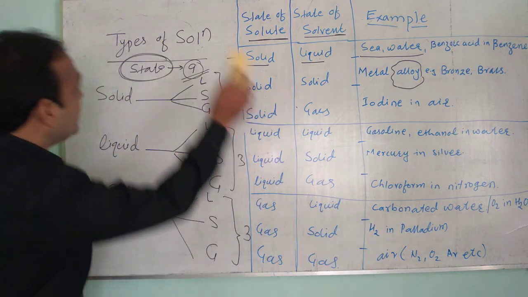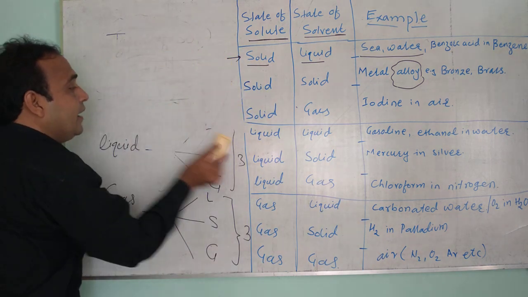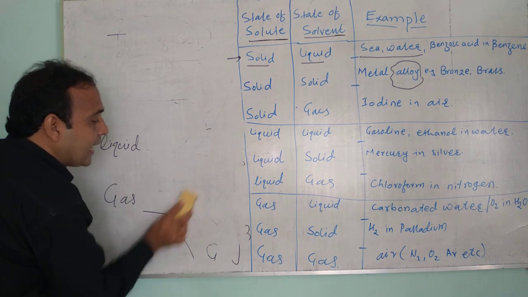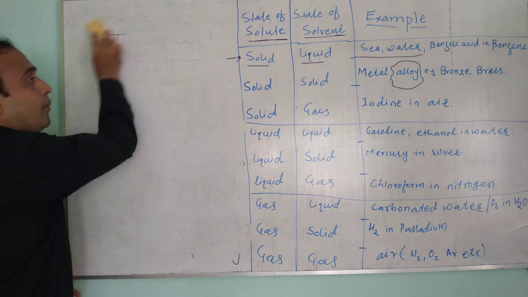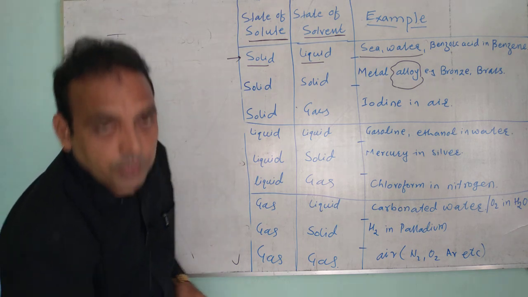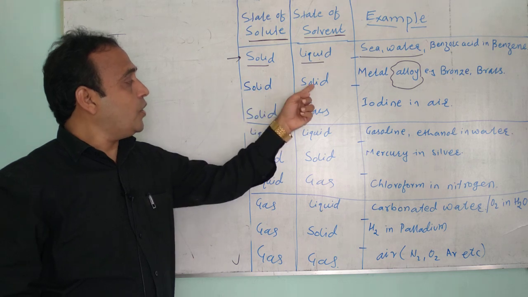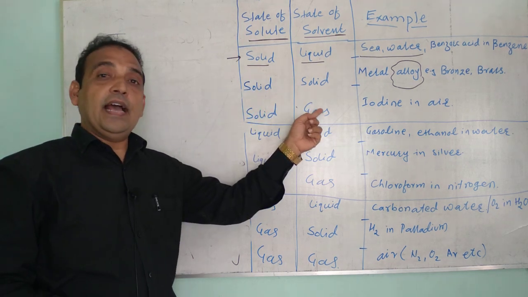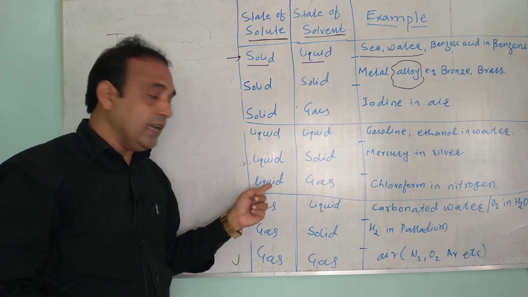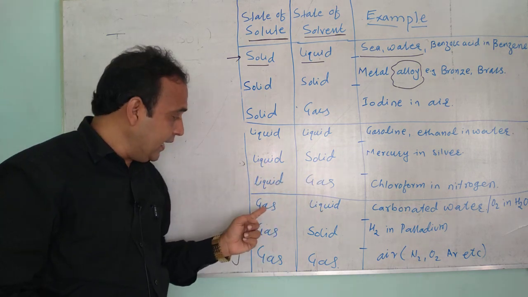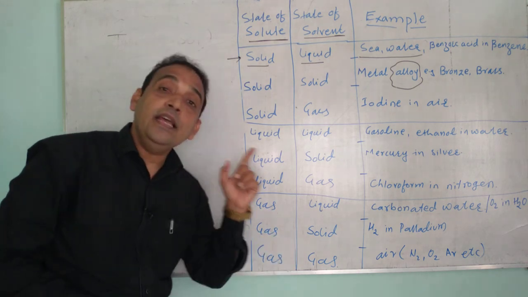Total there are nine types of solutions: solid in liquid, solid in solid, solid in gas, then liquid in liquid, liquid in solid, liquid in gas, then gas in liquid, gas in solid, gas in gas.